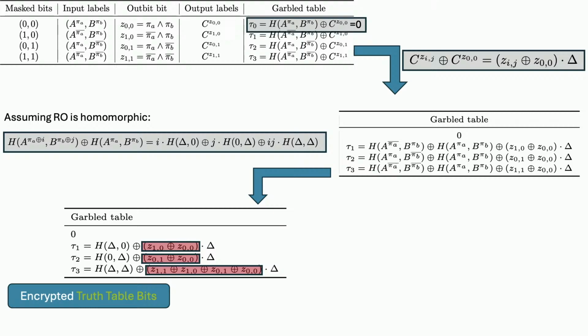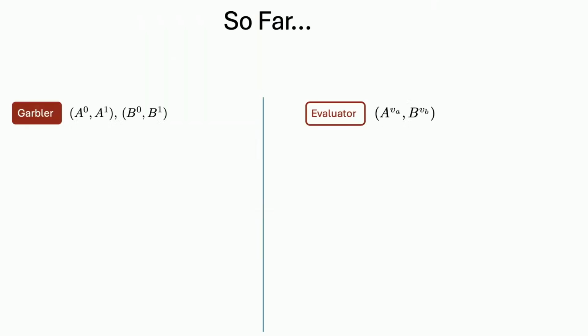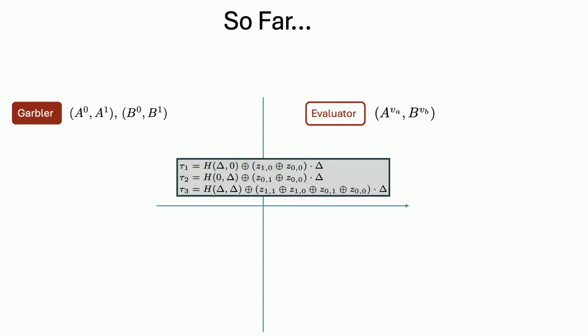Okay, so if we can have this, the whole process can still be done. The garbling can still be done by the Garbler sending these 3 values instead of the original garbled table. But this is still big. This is as big as the classical garbled table. And the evaluator can still evaluate this table because this table is no different from the previous table. This is just a different way of writing it. So everything is still good.